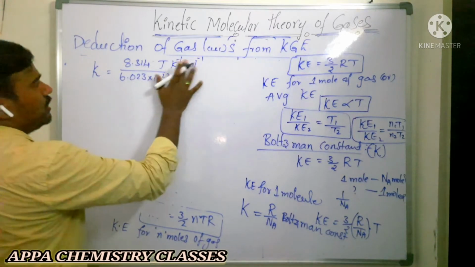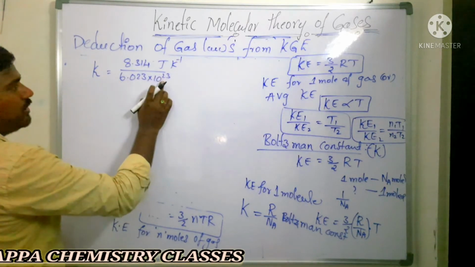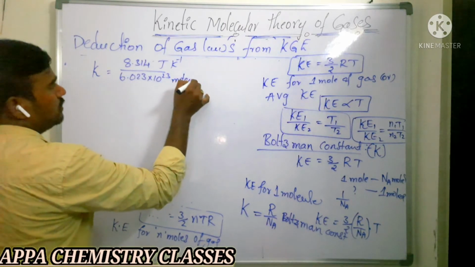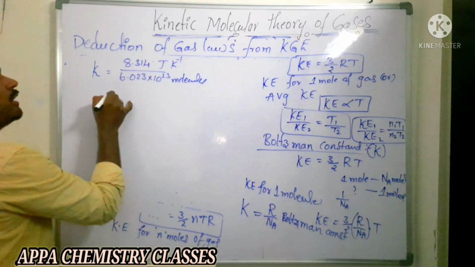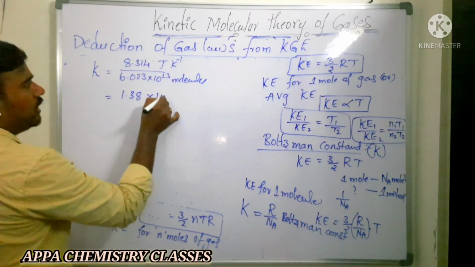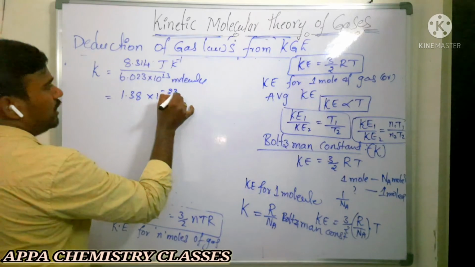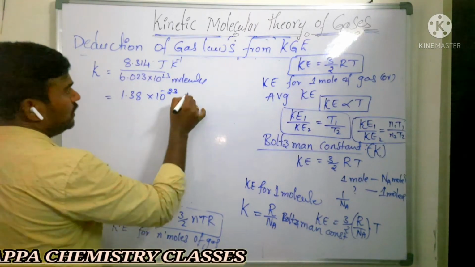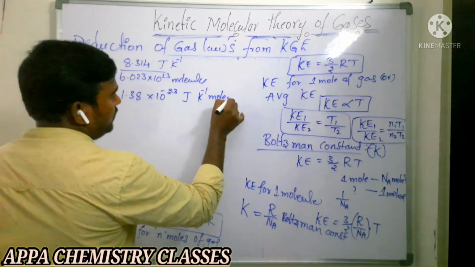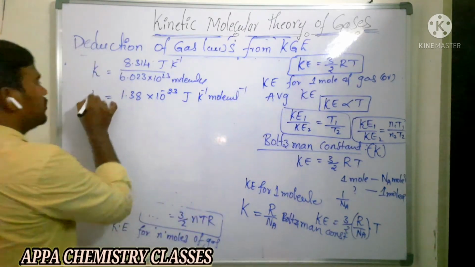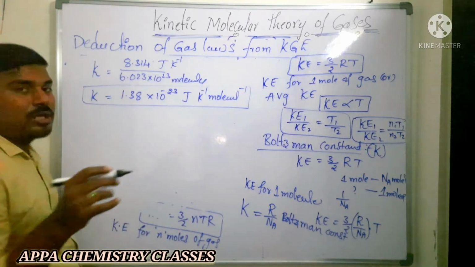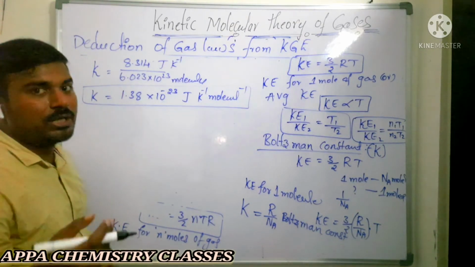Here the mole gets cancelled, and we get per molecule. If you do this calculation, you will get 1.38 into 10 power minus 23 joules per Kelvin per molecule. So the Boltzmann constant value is 1.38 into 10 power minus 23 joule per Kelvin per molecule.